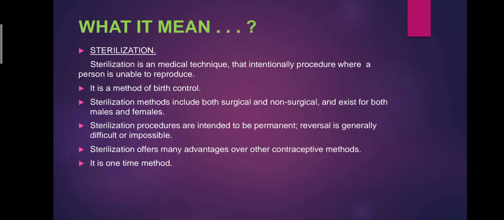First we are going to see what we mean by sterilization. It is a medical technique, an intentional procedure, where a person is unable to reproduce. It is a method of birth control, and sterilization methods include both surgical and non-surgical, and exist for the male and the female. Sterilization procedures are intended to be permanent. Reversal is generally difficult or impossible. Sterilization offers many advantages over other contraceptive methods, and it is a one-time method.